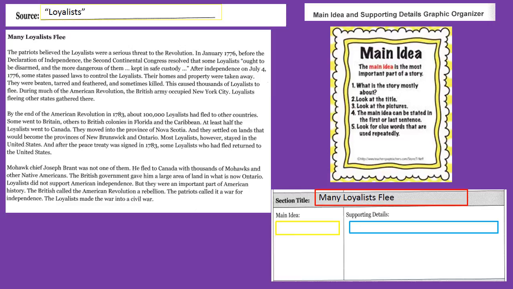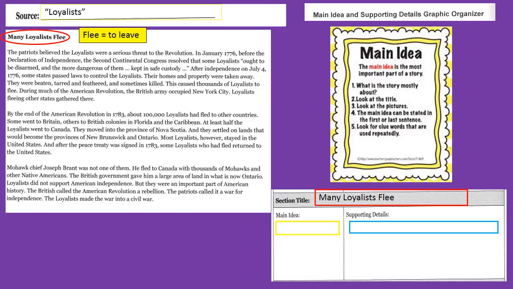After rereading the section, it's helpful to remind ourselves that main idea is the most important part of a story, or in this case, the most important part of a section. What is the section mostly about? Look at the title. The title of the section is Many Loyalists Flee. I know that flee means to leave. So I know that the title of this section is Many Loyalists Leave. So I'm thinking to myself, well, where do they leave? Why did they leave? Okay, I don't see any pictures, so I can't look at those.